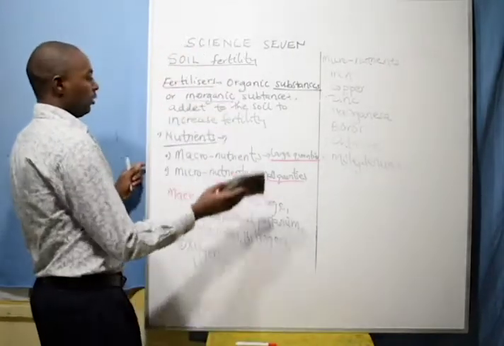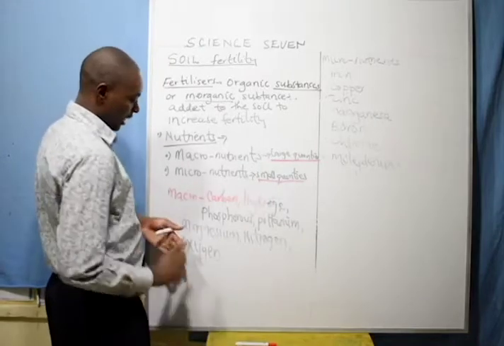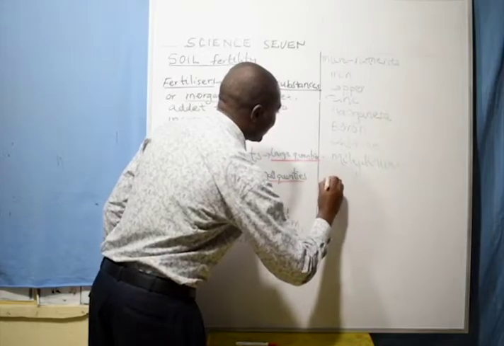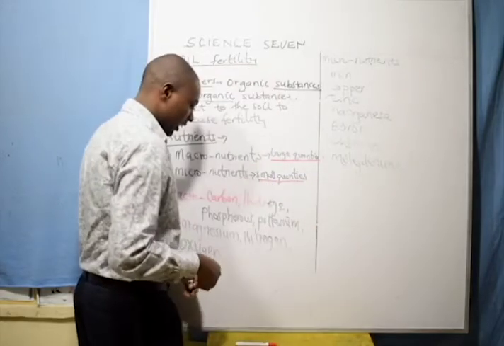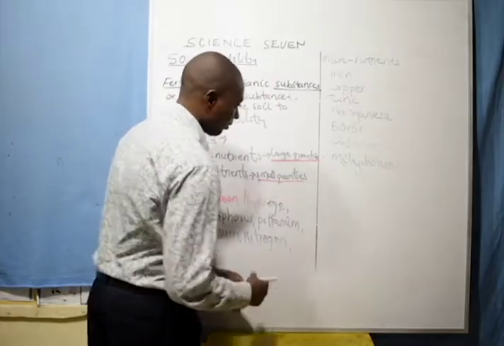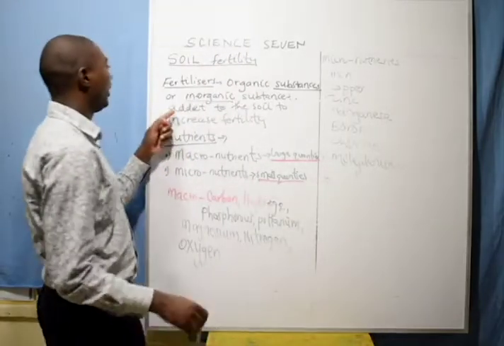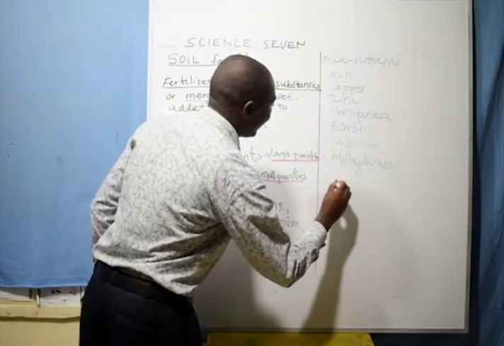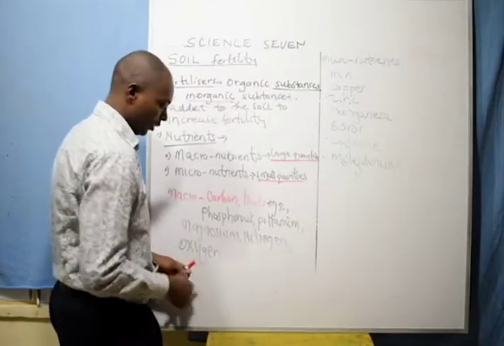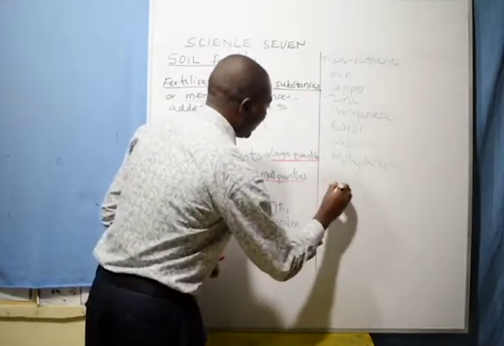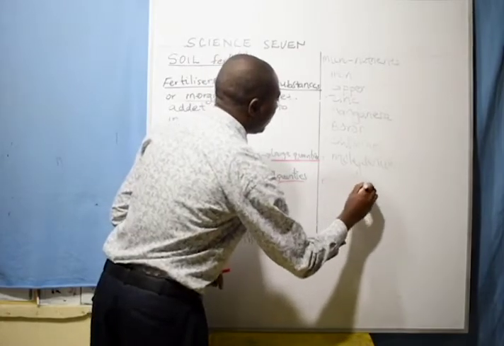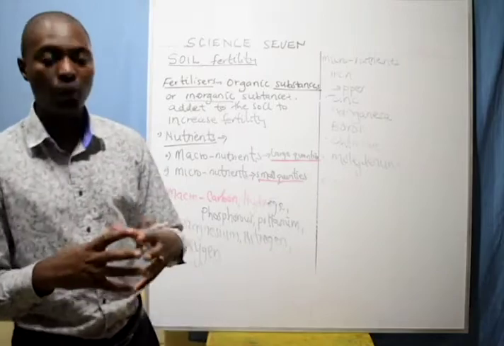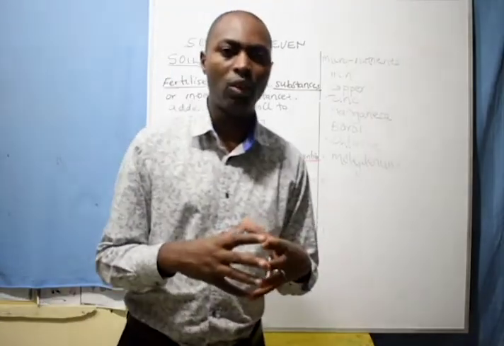Now I'm going to take you through the last bit of this, what we call the organic manures. I started by defining organic and inorganic substances. Organic manures are those prepared through decomposable material.